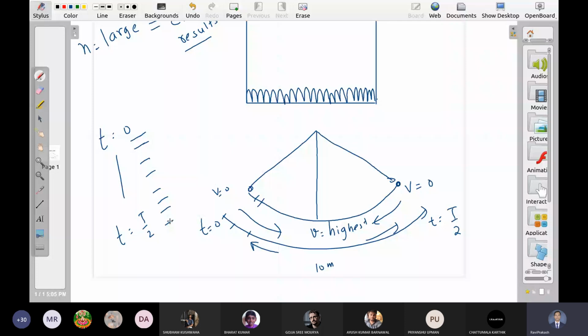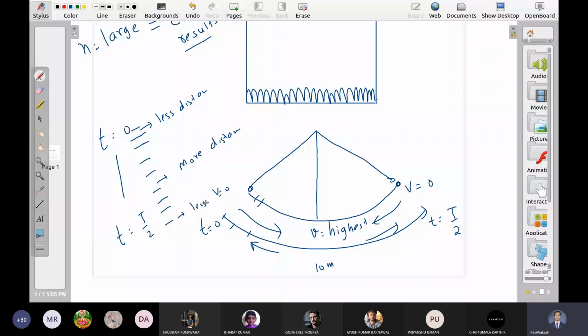What you will see is that the first slot, which is close to 0, will cover less distance. The slot in between will cover more distance, and this last one will again cover less distance.